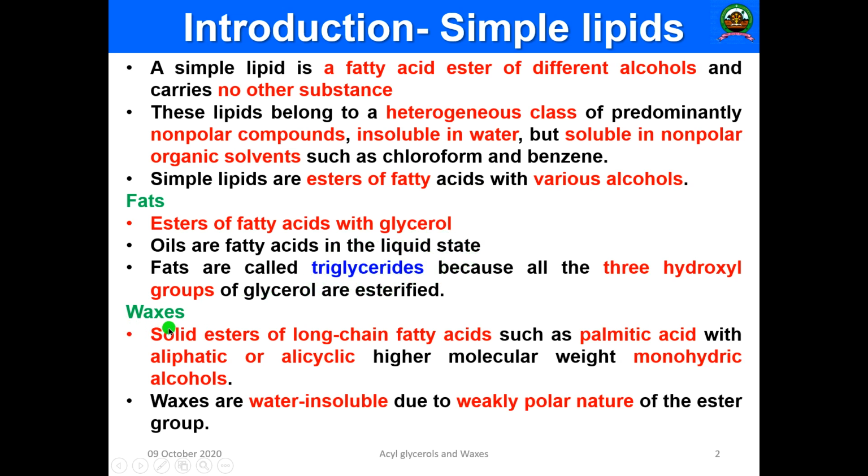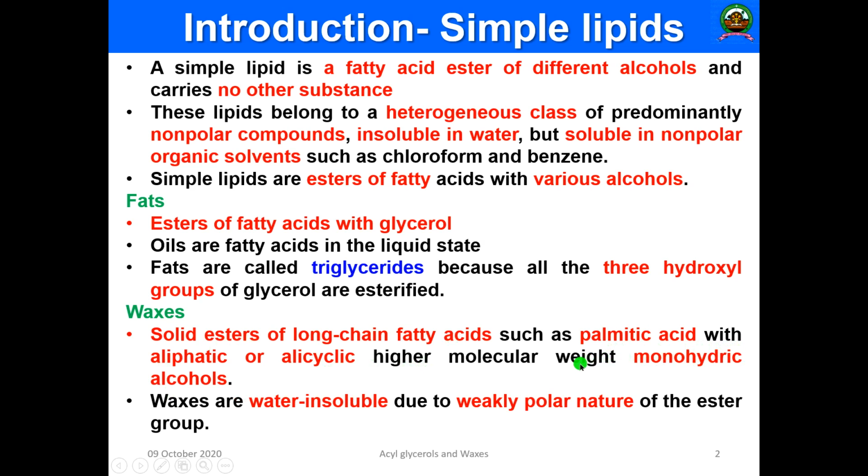Then waxes are the solid esters of long chain fatty acids. Examples are palmitic acid esterified with aliphatic or alicyclic high molecular weight monohydric alcohols.